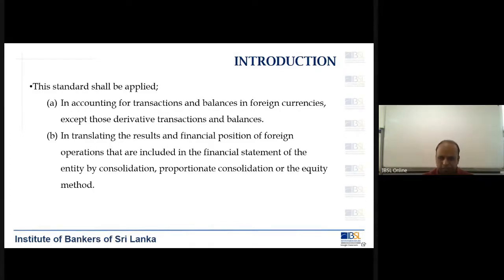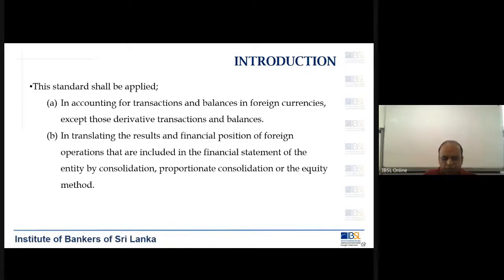If it is a company incorporated in Sri Lanka, they will normally present it in rupees. As a result, all these foreign currency balances have to be converted into rupees. That process we call translation.